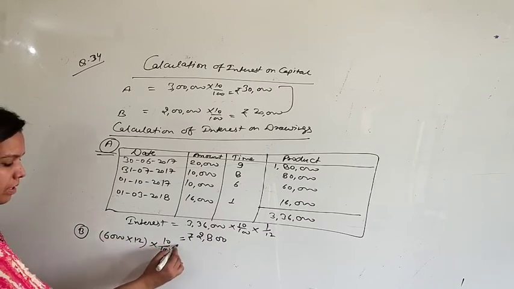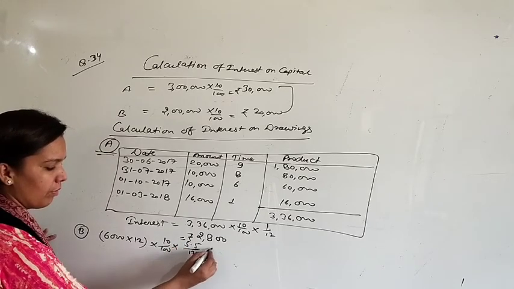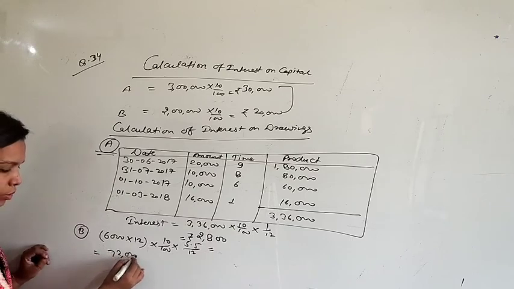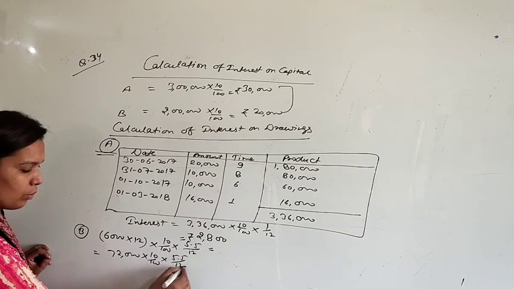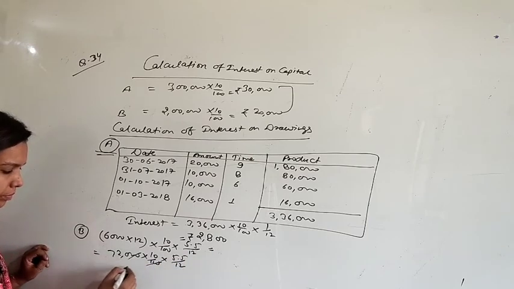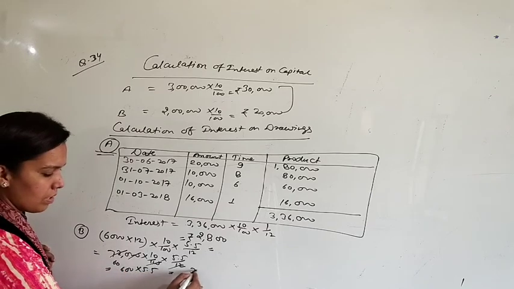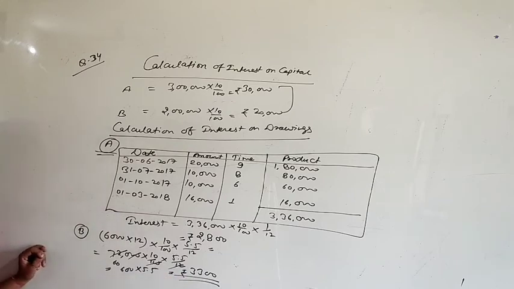Rate is 10%. End of each month means 5.5 divided by 12. So now it will be 72,000 multiplied by 10% multiplied by 5.5 upon 12. That is 600 multiplied by 5.5, which means 3,300 rupees will be the interest for B.